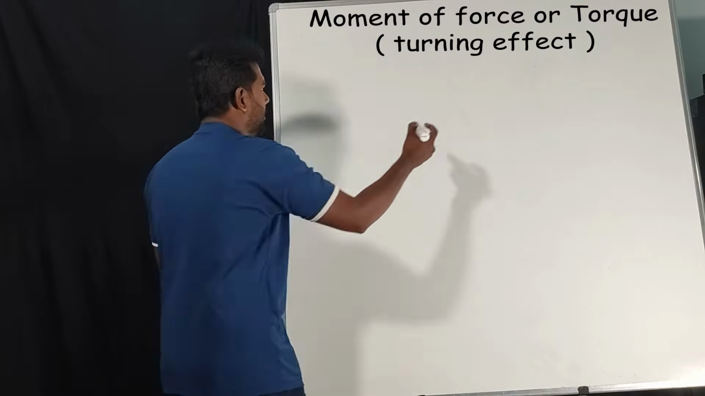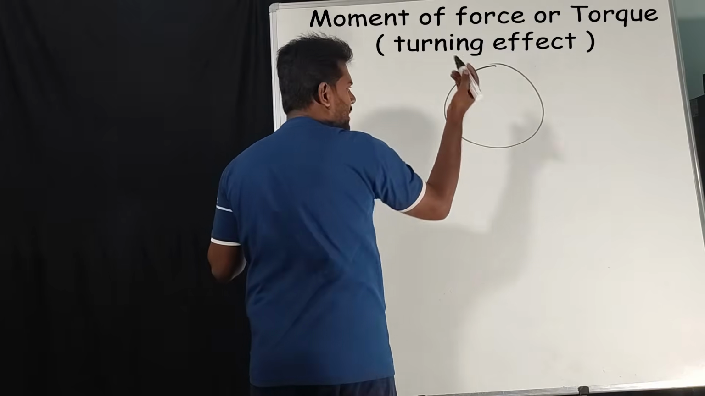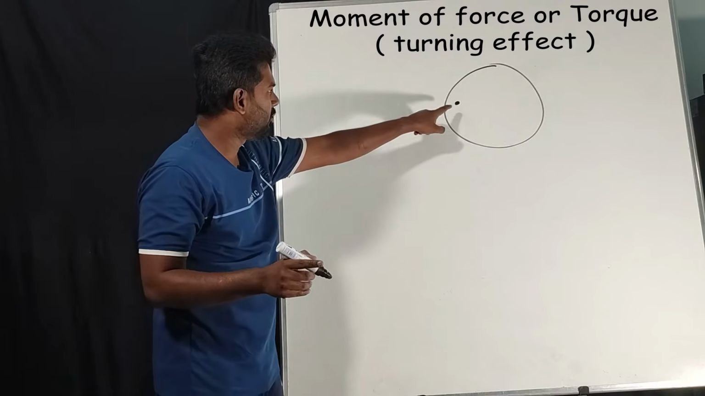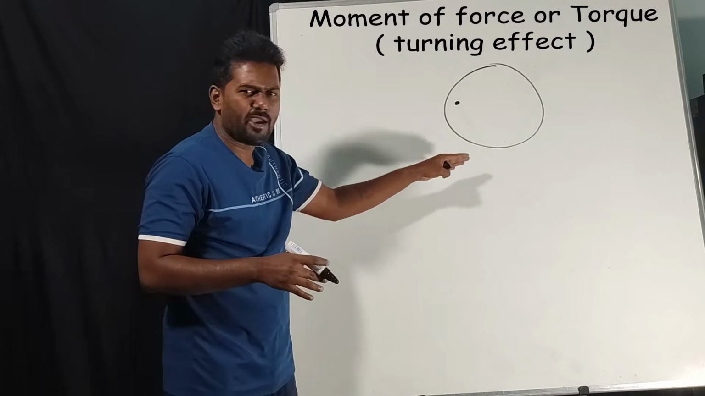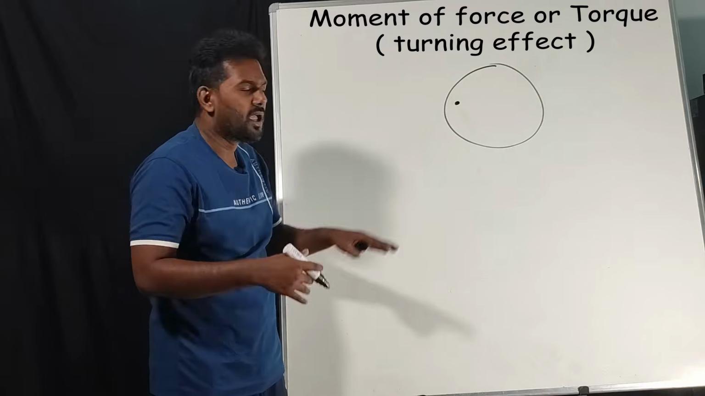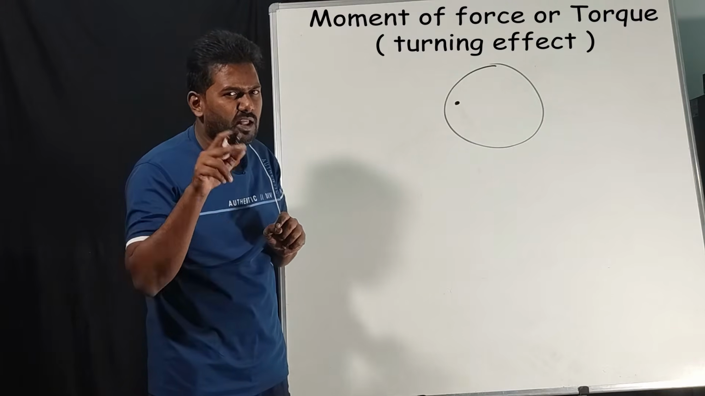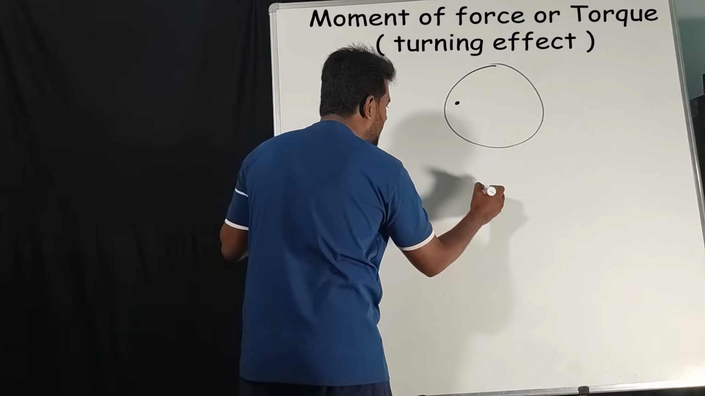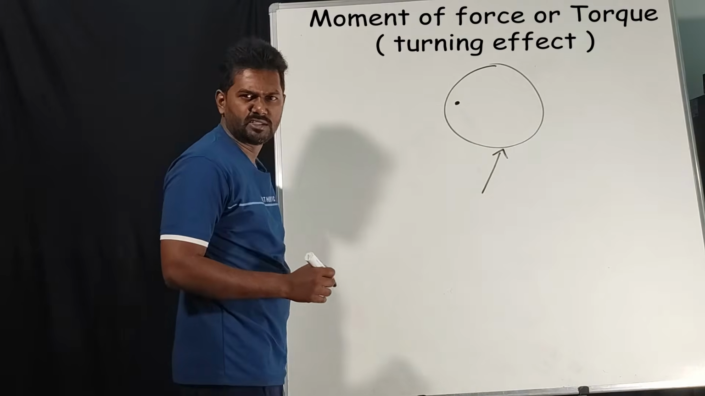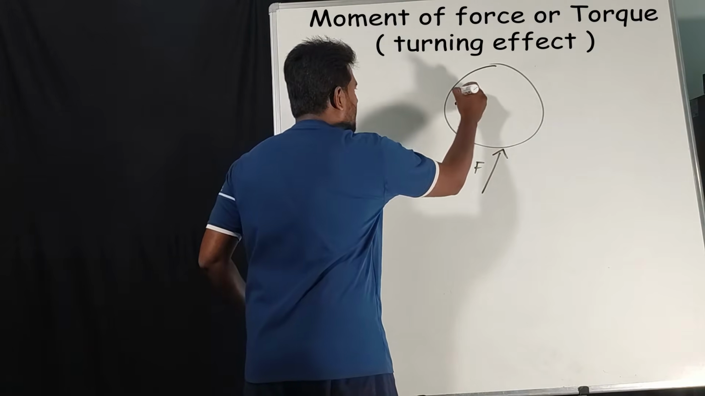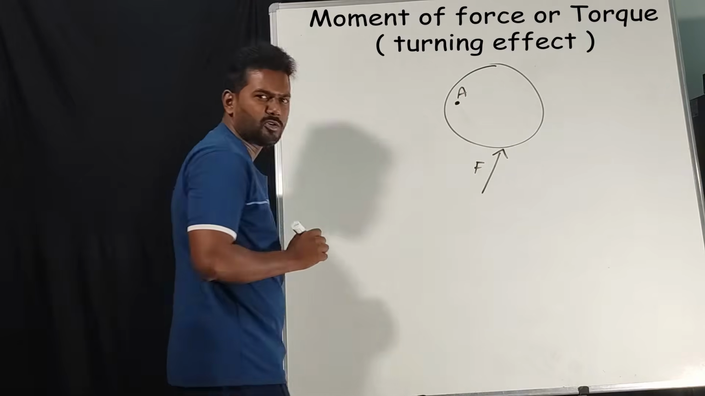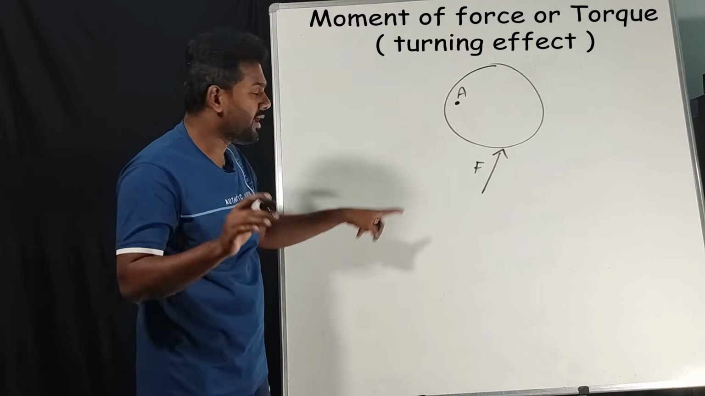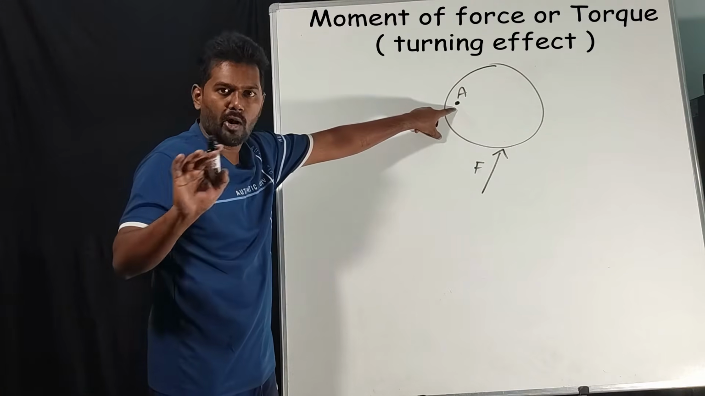Now assume a body of any shape. Assume a pivot point here. You know what a pivot point is, right? A pivot point is a fixed point where, if you apply a force, instead of moving in one direction, it will rotate. Why will it rotate instead of moving? Because it is not free to move. So this is the pivot point. What happens if you apply a force here in this direction? Assume this pivot point as A and this force as F. Instead of moving in one direction, it will start rotating. Why? We have a pivot point, a fixed point.